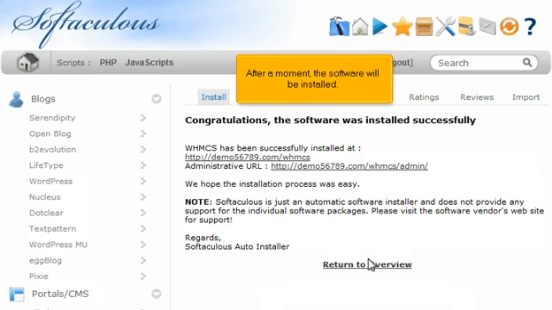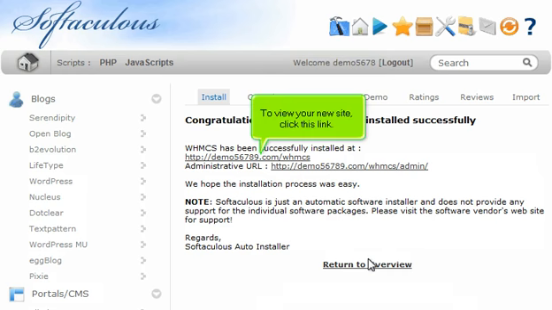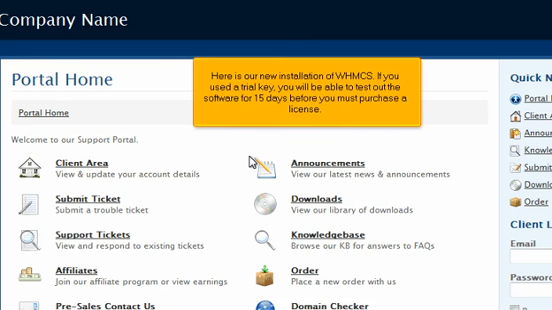After a moment, the software will be installed. To view your new site, click this link. Here is our new installation of WHMCS. If you used a trial key, you will be able to test out the software for 15 days before you must purchase a license.